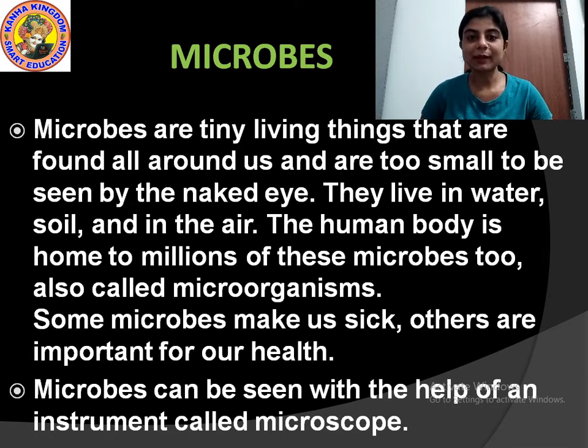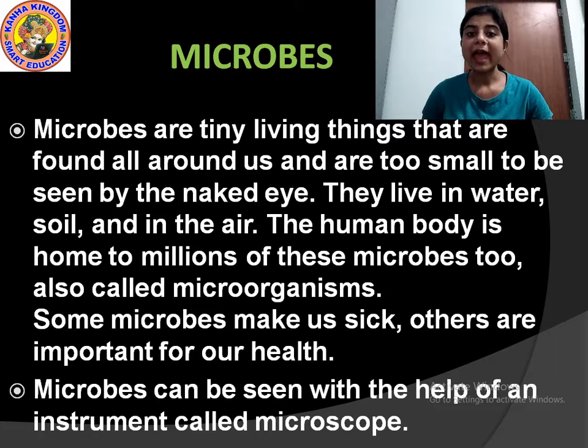Suppose you are sitting somewhere; there are millions and millions of small microorganisms around you. But can you see them? No, we cannot see them with our naked eye. Then how can we see those microorganisms? We can see them with the help of a special instrument, and that instrument is called a microscope.